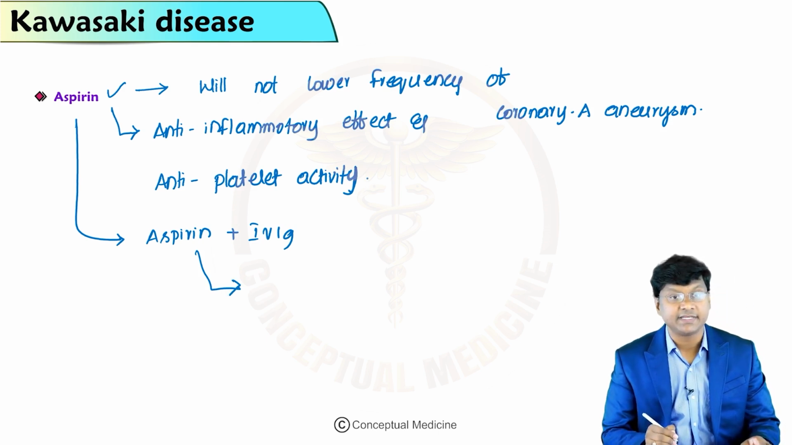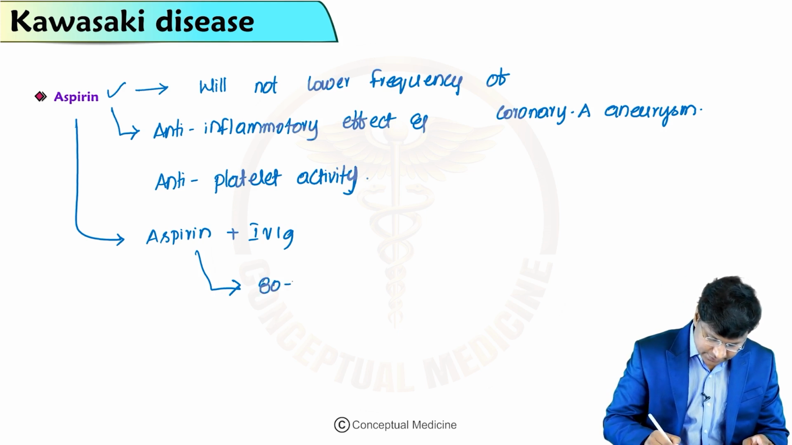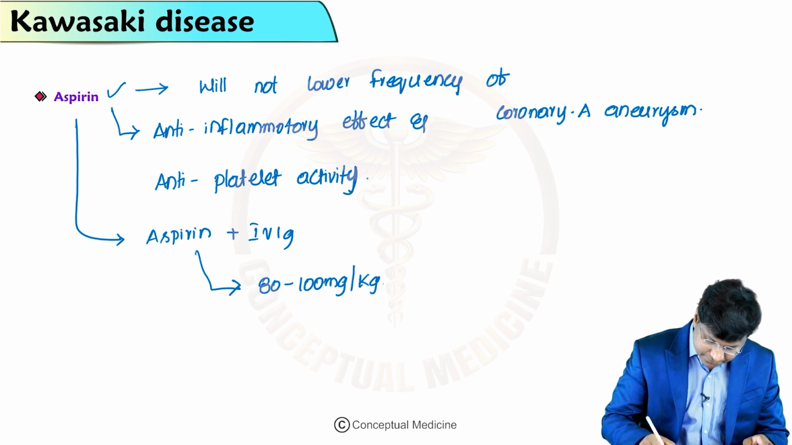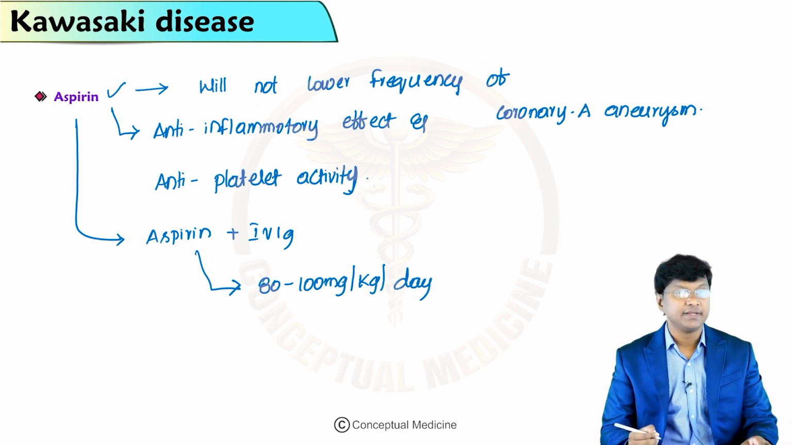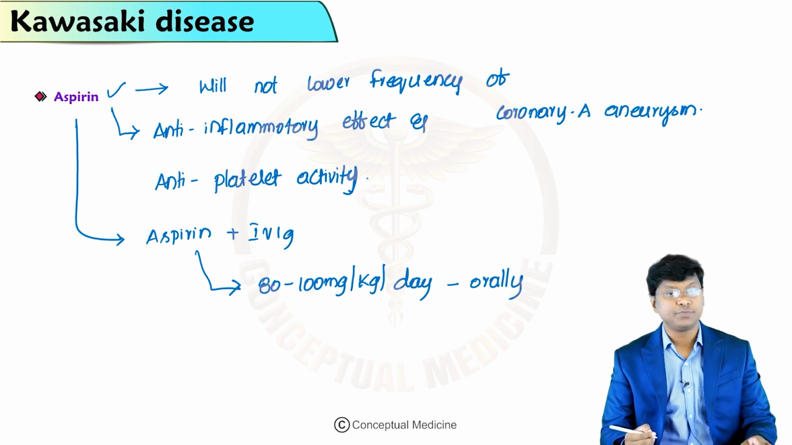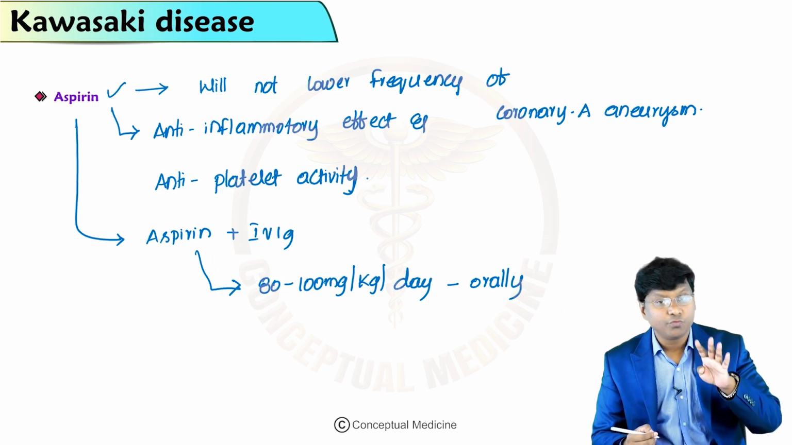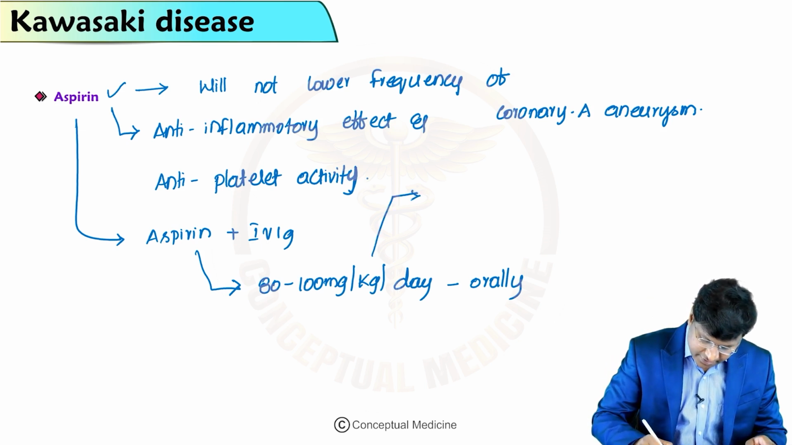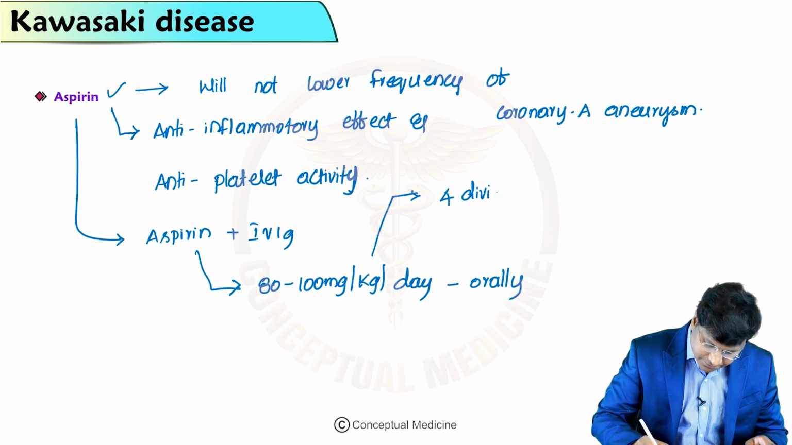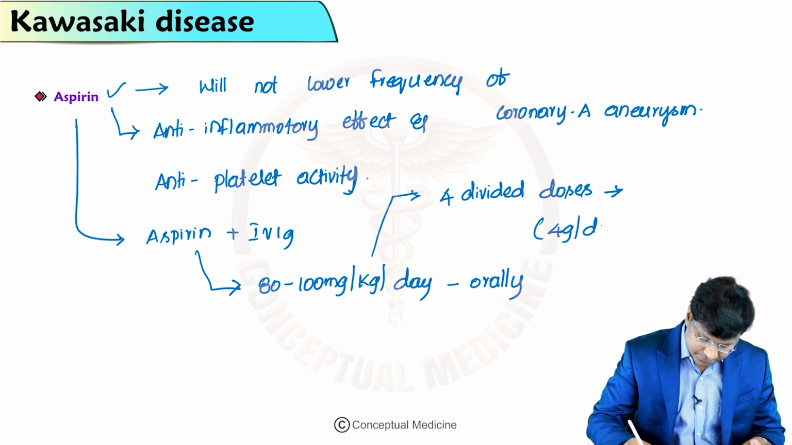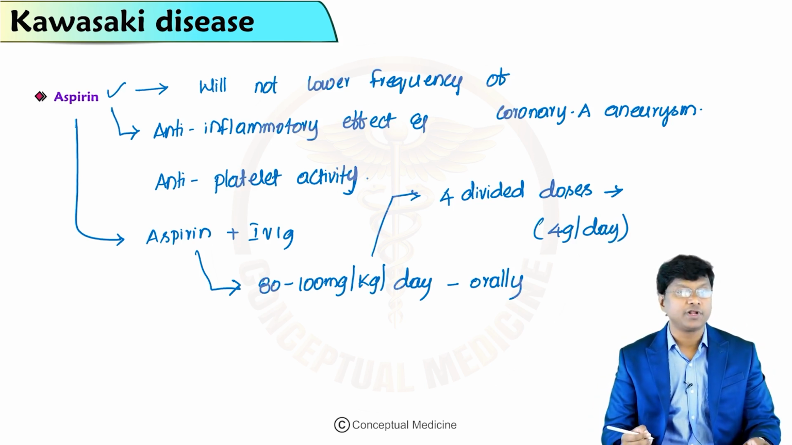Aspirin has to be started at 80 to 100 milligrams per kg per day, and this has to be given orally, divided into 4 doses, but it should not exceed 4 grams per day.